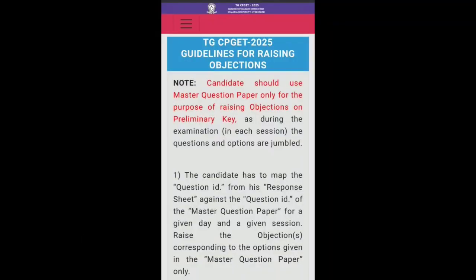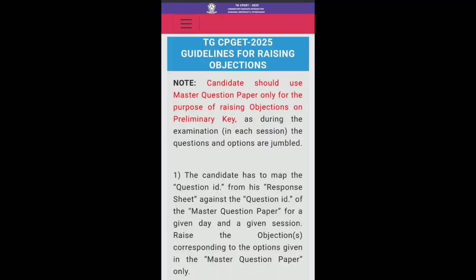Here you can see the guidelines for raising objections. They have listed certain guidelines, and the candidate should use the master question paper only for the purpose of raising objections on the preliminary key, as during the examination in each session the questions and options are jumbled. Yes, as there are various students in the examination under CBT mode, computer based test, they gave the options in a jumbled way. So you need not go with your response sheet. Here you need to focus only on the master question paper to raise the objections.